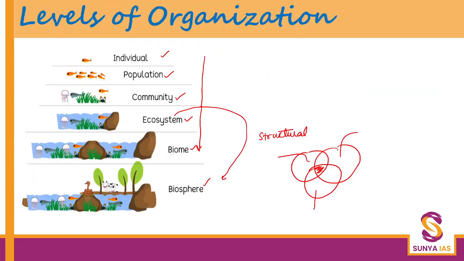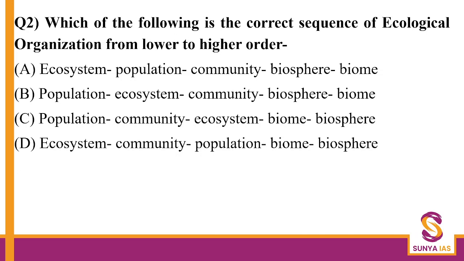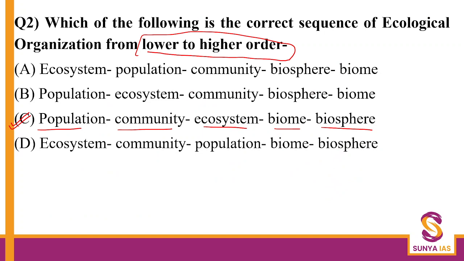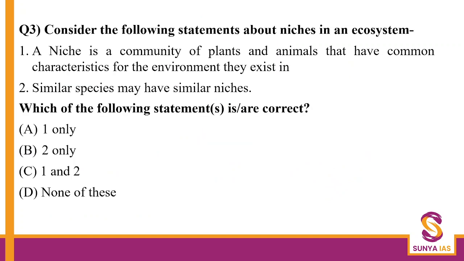Is it fine? Yes. Now, the second statement also follows what we understood in the first statement. What is the correct order of sequence from lower to the higher order? This is something that we need to understand first of all, right? So here, first of all, I think you can easily make out what should be the correct sequence. It has to be C, population, community, ecosystem, biome, and biosphere, right? I don't think now you should be having problems with concepts like these. Fine. Let us understand the question on niche.